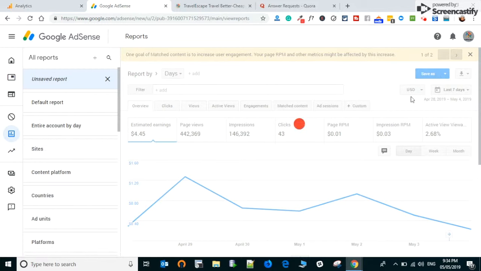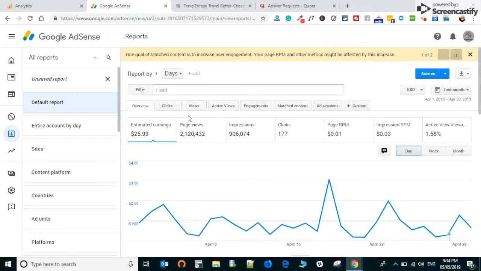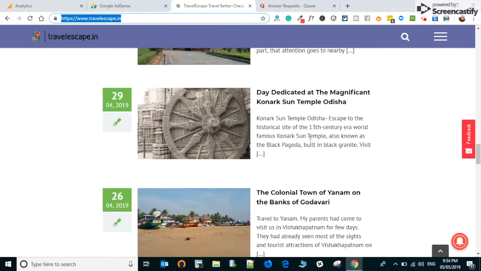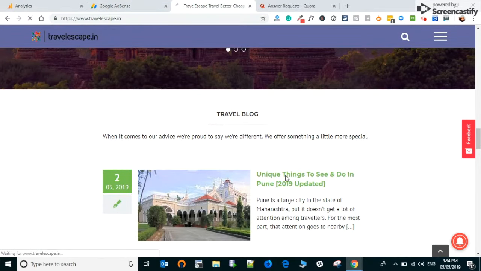Let's wait to refresh the dashboard. Yeah, so you can see right now it's $25.99, almost close to $26, right? The page views are these, clicks are 177. These are the stats that it makes, right? And how the ads are shown, like let's say if I am clicking on this.